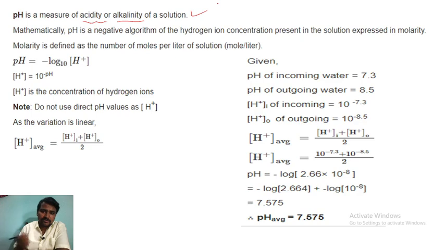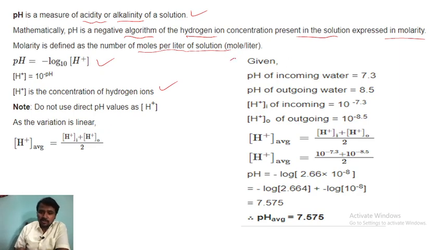We can say hydrogen ions, that is, acidic below 7 and alkaline above 7. Mathematically, pH is the negative logarithm of hydrogen ion concentration present in the solution, expressed in molarity, right? Molarity is defined as the number of moles per liter of solution. So this is the formula: pH is equal to minus log 10 of H plus, so H plus is 10 to the power minus pH. H plus is the concentration of hydrogen ions. Do not use direct pH values, as the variation is linear in H plus.